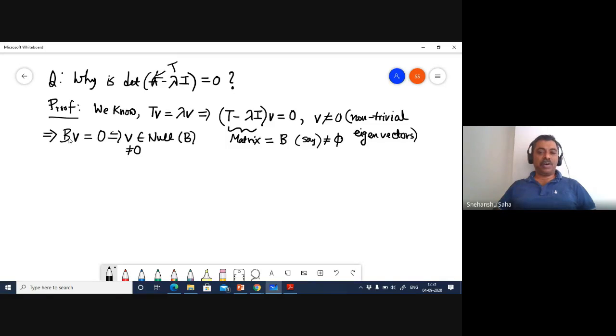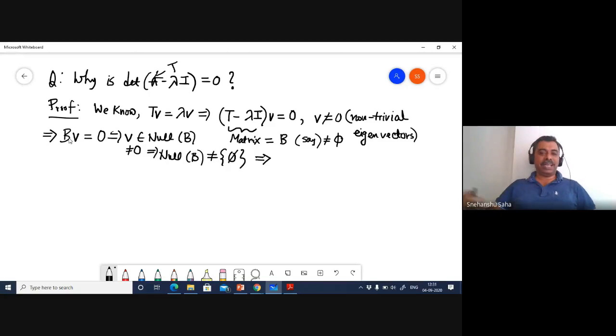Therefore the null space of T, or of B, is not equal to the zero vector. So from the rank nullity theorem, we know that the columns of B are linearly independent if and only if the nullity is zero.